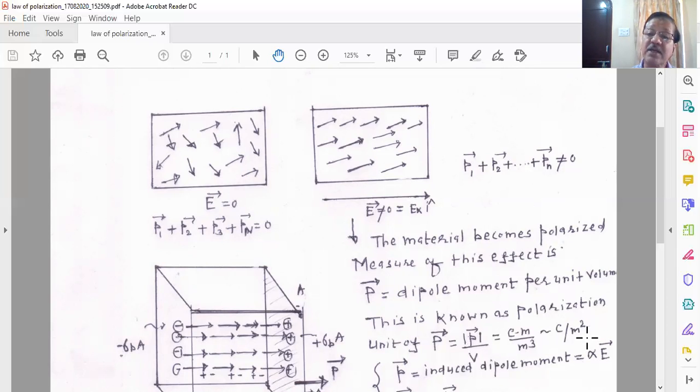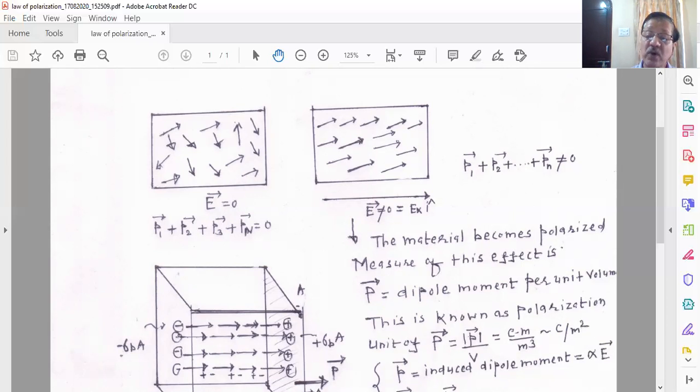Please remember, here I am using a capital letter P to indicate a polarization density vector or a polarization vector, while a small letter p indicates the induced dipole moment whose dimension is coulomb into meter. And the induced dipole moment is basically a product of the magnitude of a charge and the distance between the two equal and unlike charges of a dipole.